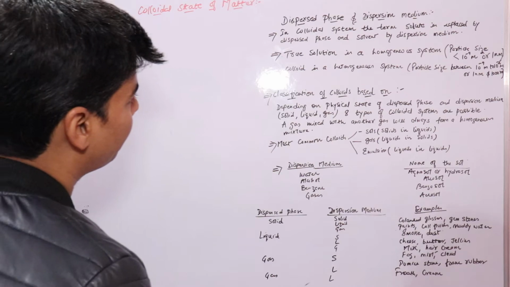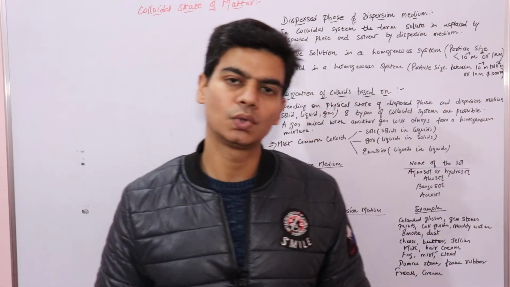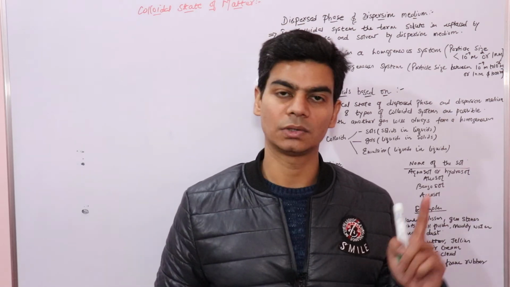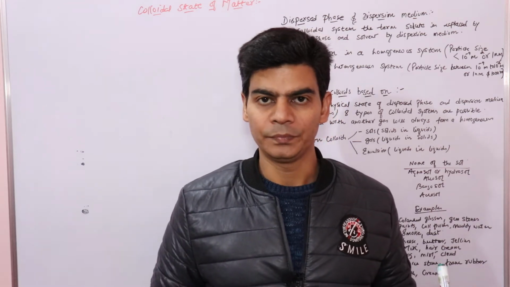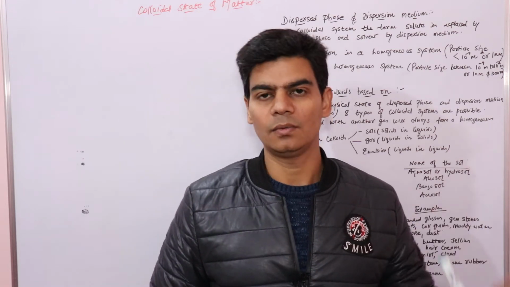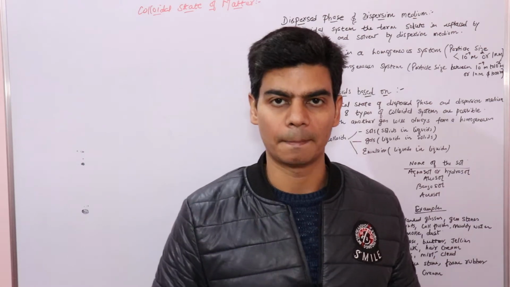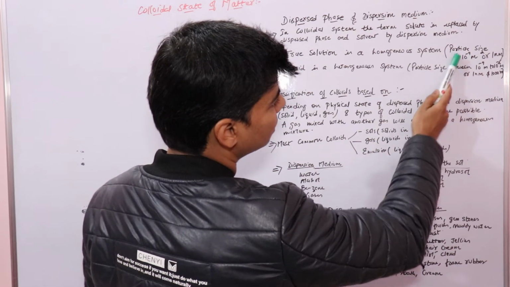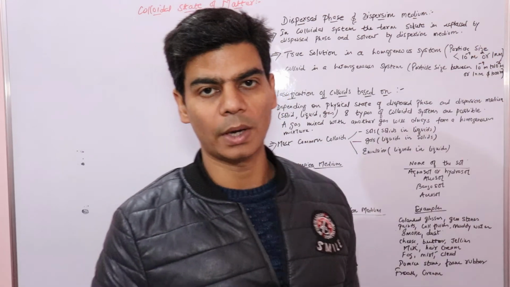In the chapter on solutions we were introduced to true solutions, and we know that a true solution is formed when a solute is added to a solvent. Here the size of the solute particles is less than 1 nanometer, or less than 10 to the power of minus 9. I have mentioned it here: for true solutions, the particle size is less than 10 to the power of minus 9 or less than 1 nanometer.